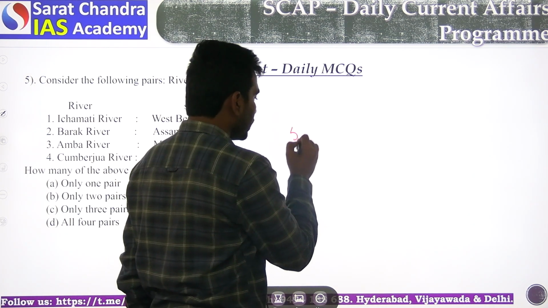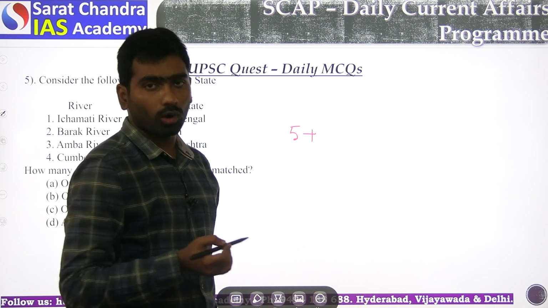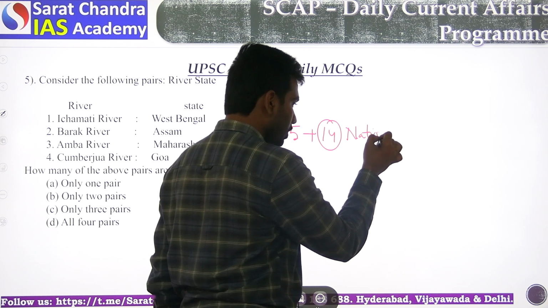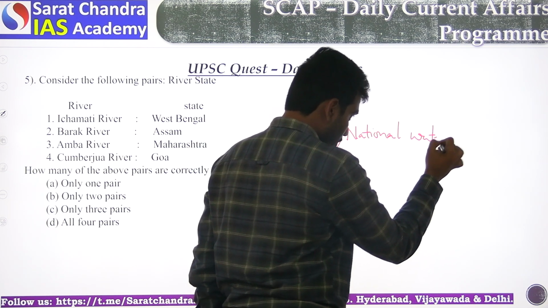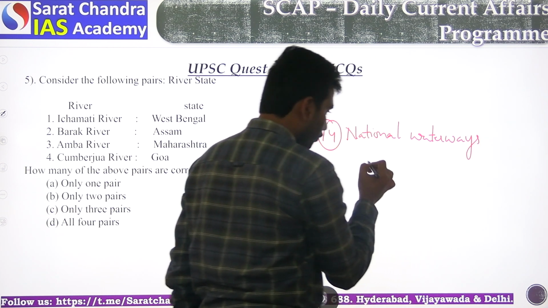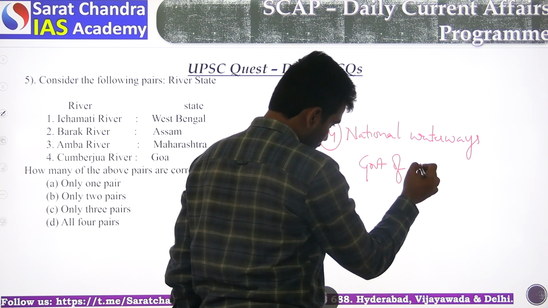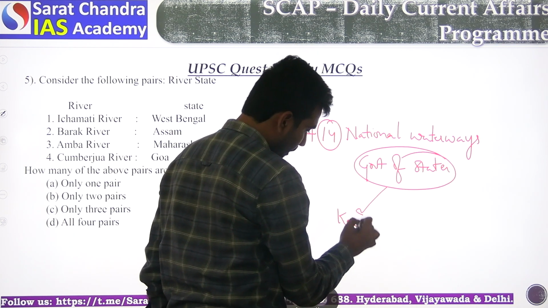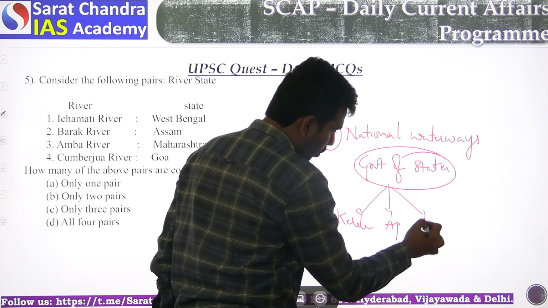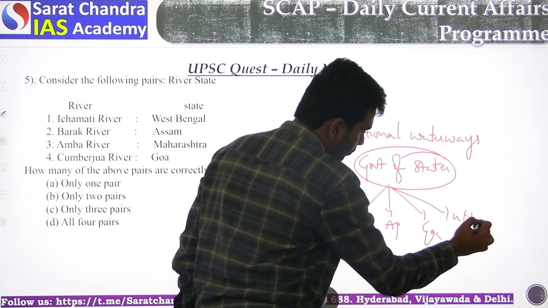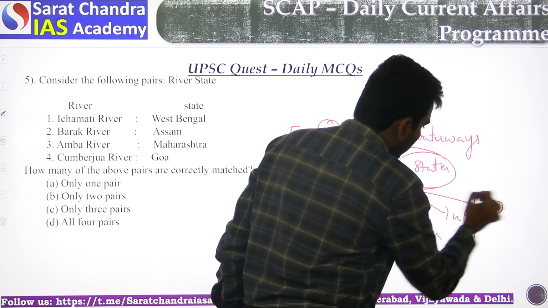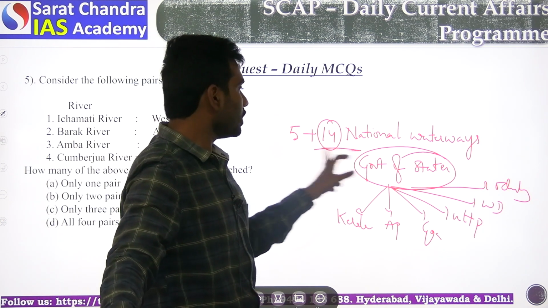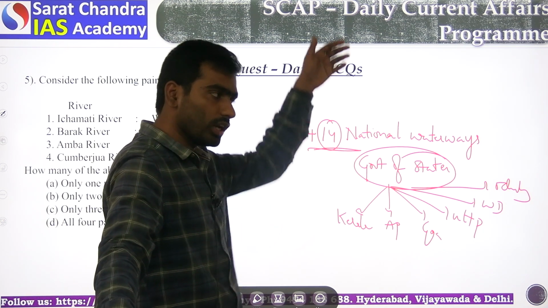Yesterday, in addition to 5 existing waterways, 14 additional national waterways were approved by various state governments: Kerala, Andhra Pradesh, Goa, Uttar Pradesh, West Bengal, and Odisha. So various state governments accepted these additional 14 national waterways.